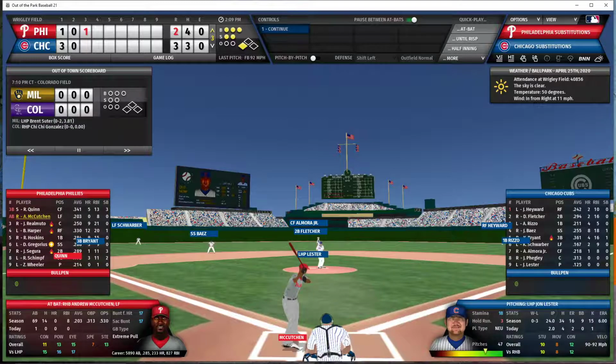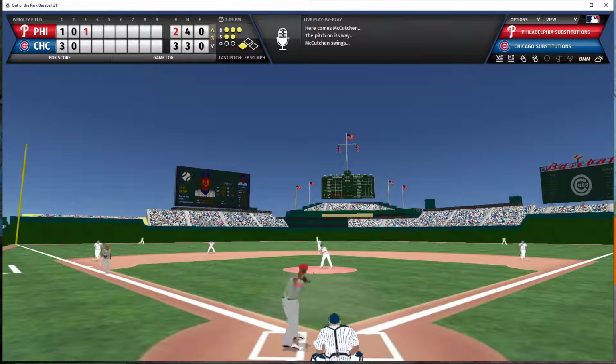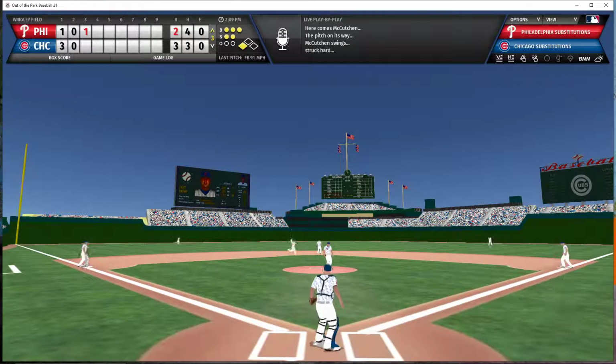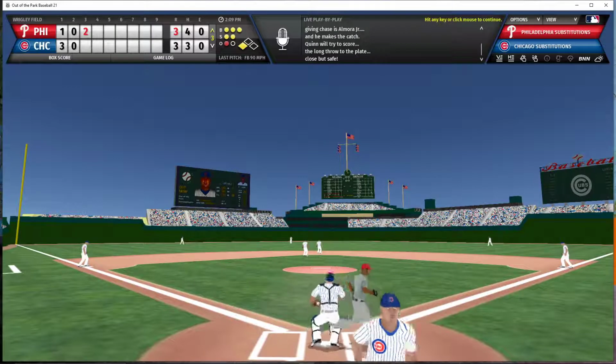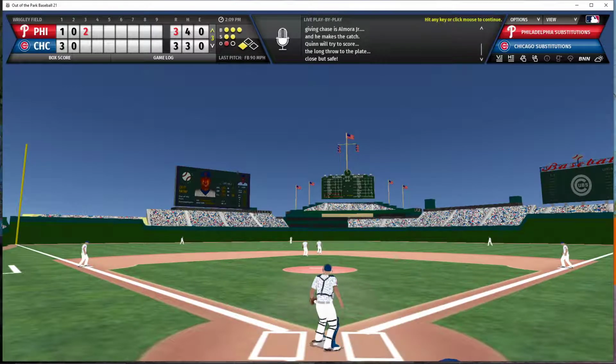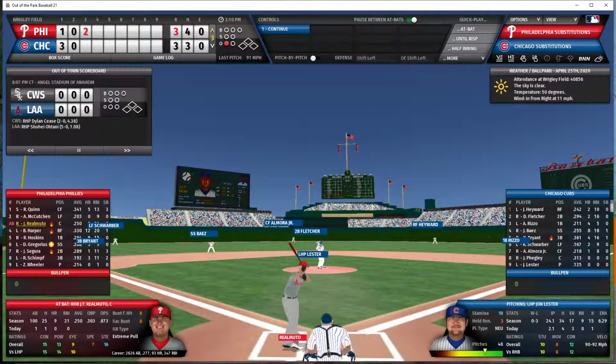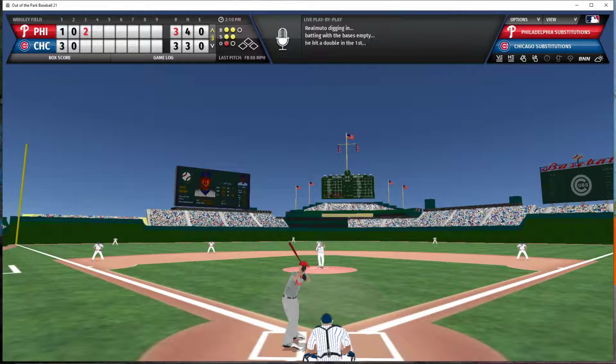Full count to McCutchen. Here's another payoff pitch. McCutchen lines it out into center field. Almora has it, and he throws home, but it is not in time. That play was very, very close. Almora was running in to make the catch. He fires home. However, Quinn is safe, and the game is tied at 3. Now there is 1 out and nobody on base with a 2-2 count.